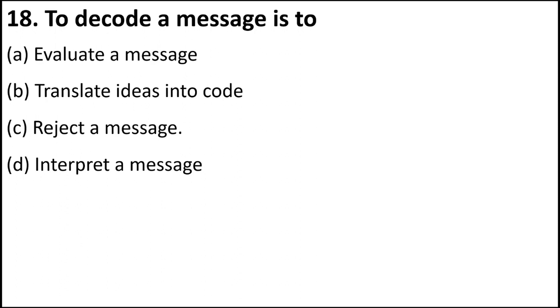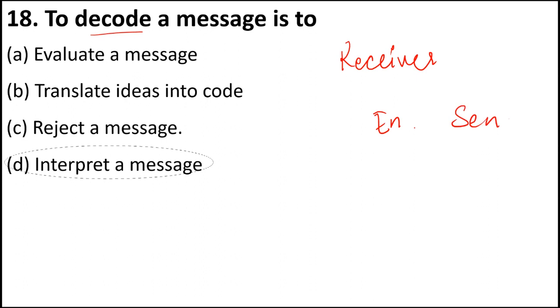Next is, to decode a message is to. So there are two important terms, encode and decode. The question is asking what is the meaning of decoding a message. Evaluate a message, translate, reject a message, or interpret a message. Decoding helps at the receiver's end, you have to remember, students, and encoding happens at the sender's end. Okay. So if you look at the question, to decode a message, it means to interpret a message. Okay, understand what the speaker is trying to tell you. Okay, that is decoding.